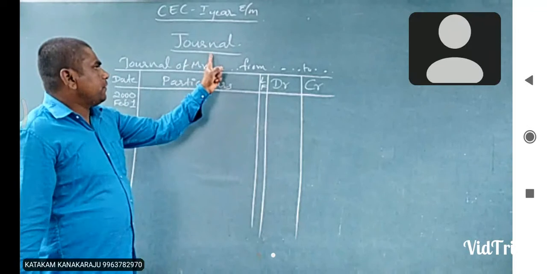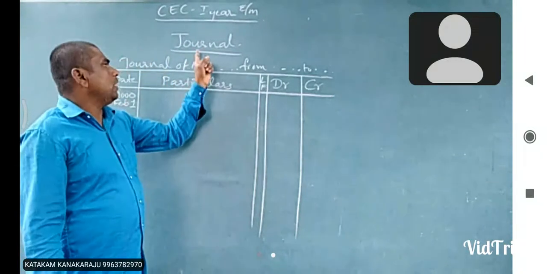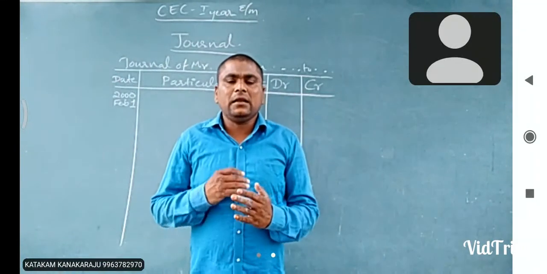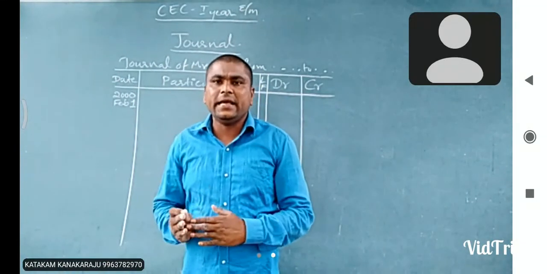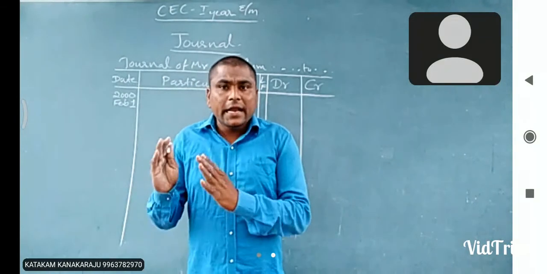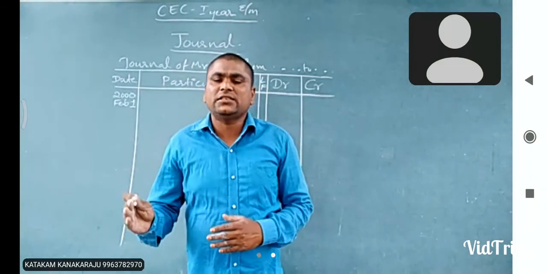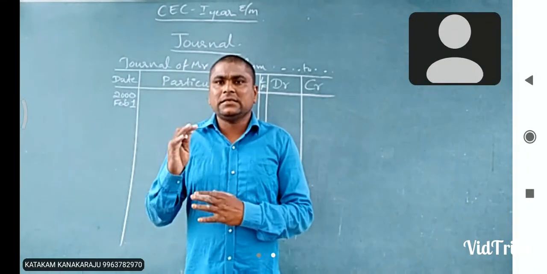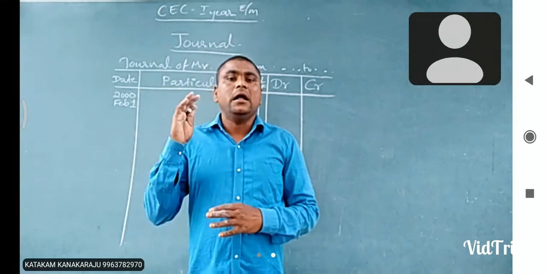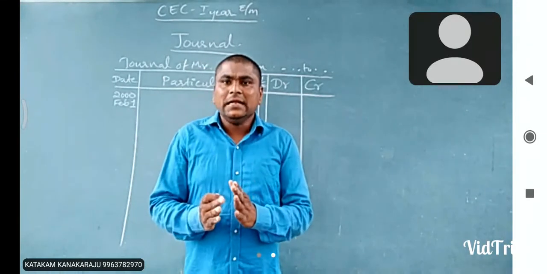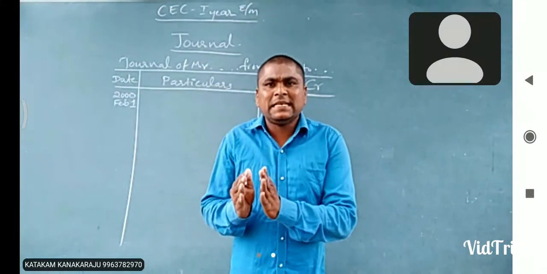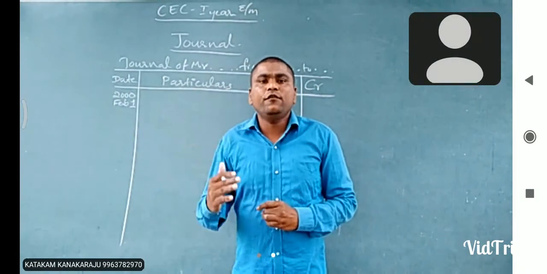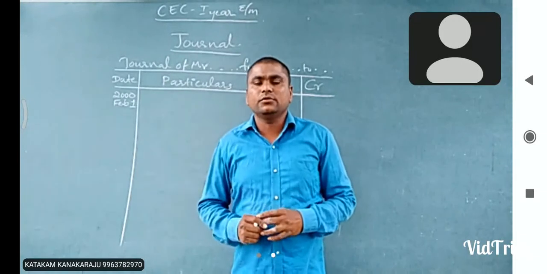First of all, once again I will repeat: what is the meaning of journal? Journal means it's a daily record. It is a book in which we record the business transactions in chronological order, and the journal is called the book of original or primary book. It means the business transactions are recorded for the first time into a journal before being recorded into the other books of accounts.